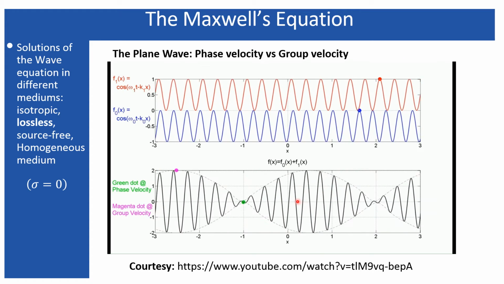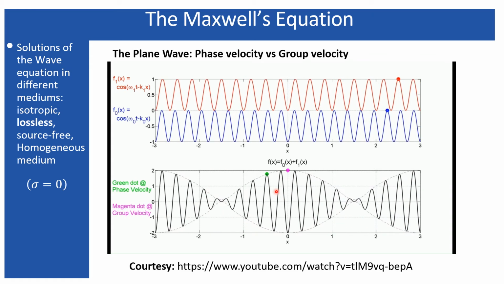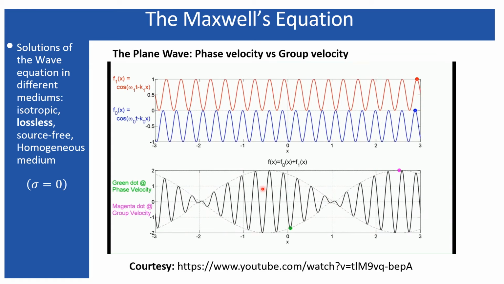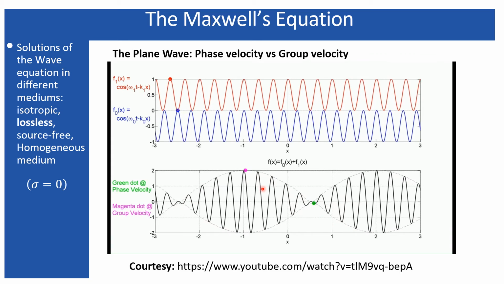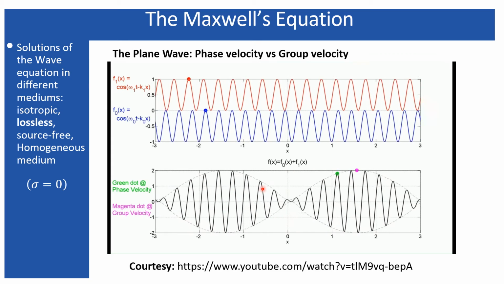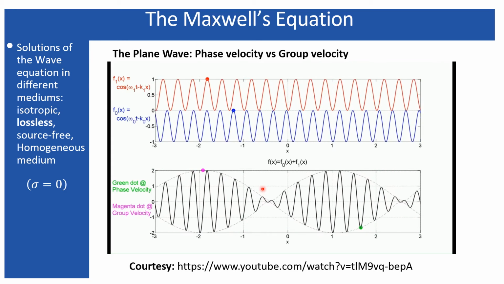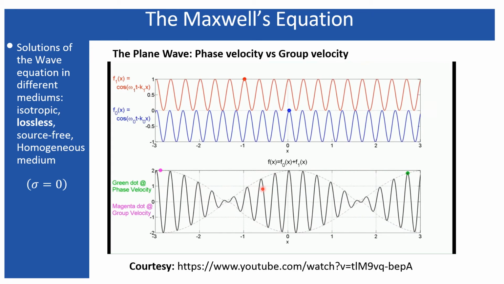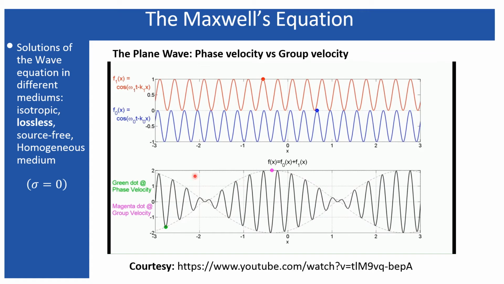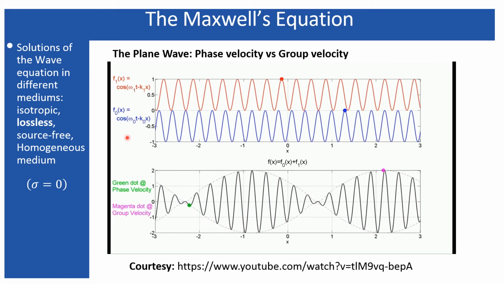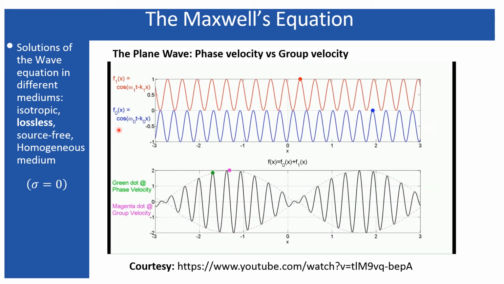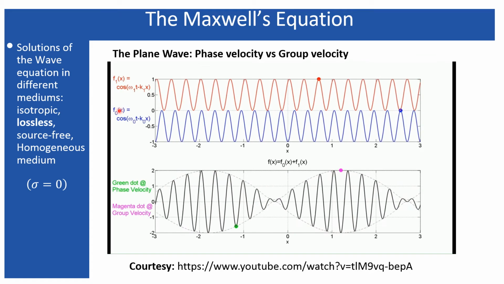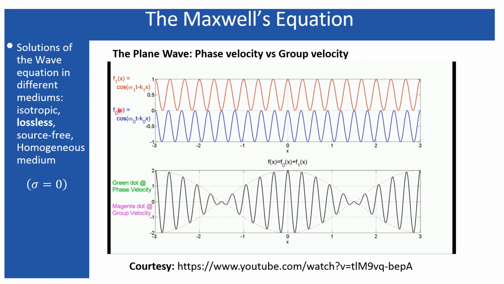In this case, the group velocity is much faster than the phase velocity, but there are cases where the phase velocity may be faster than the group velocity. In those cases, if the wave propagates through a dispersive medium, group velocity dispersion can take place, and that is a major disadvantage when group velocity dispersion takes place in a particular medium. That means the signal broadens and the gain falls.